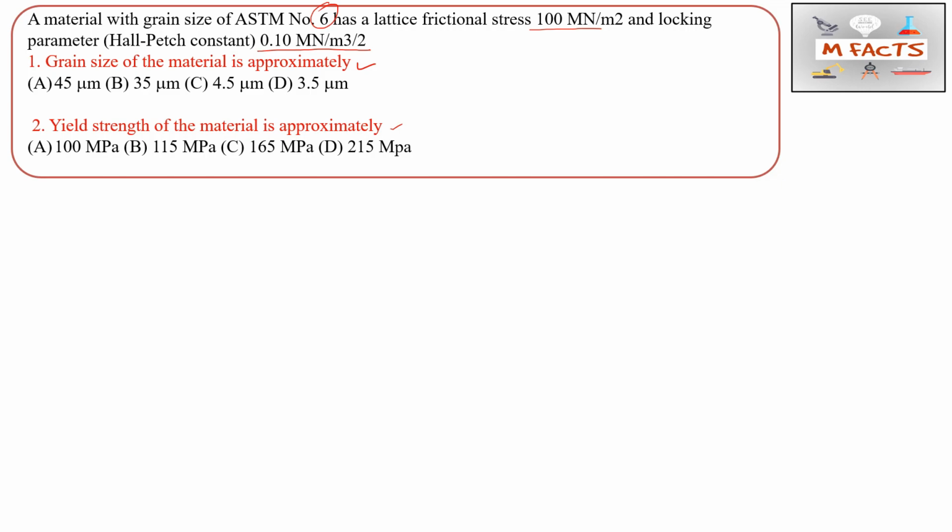Okay, so first of all we will do the first question, and before this I will tell you something about this Hall-Petch relation. So what is the formula for the Hall-Petch relation? That is sigma y is equal to sigma naught plus k by under root of d. This sigma naught is basically the lattice frictional stress, and d is the grain size of that material, and sigma y is the yield strength, which in this question they are asking for the material. Okay, so we need to find this sigma y.